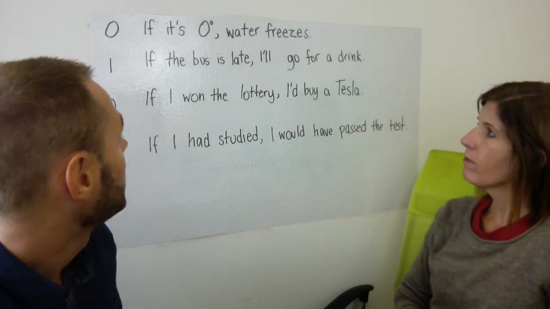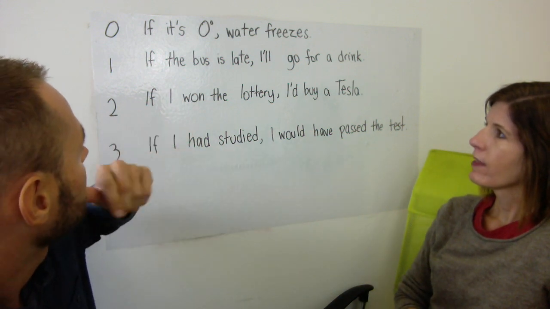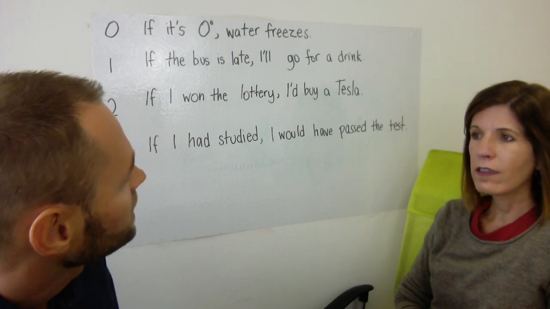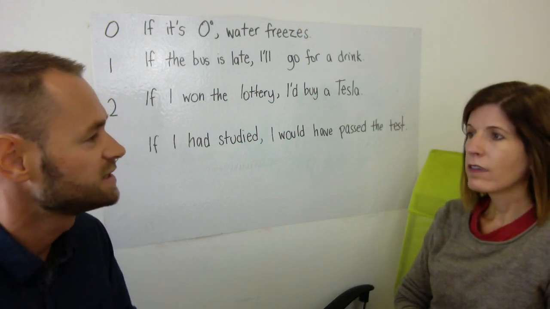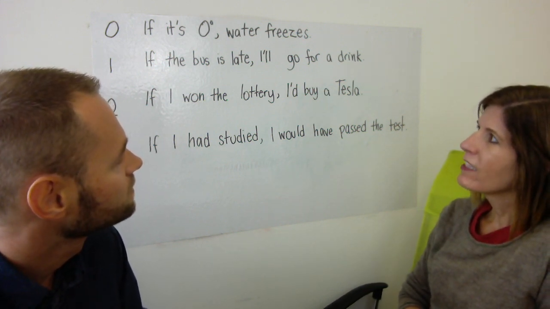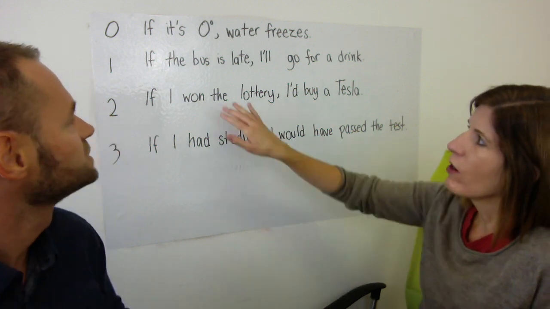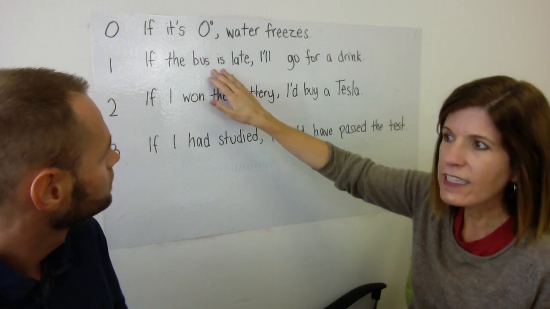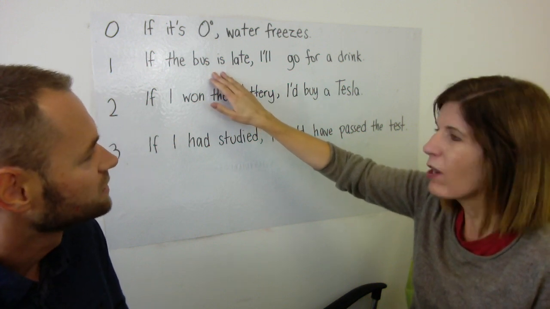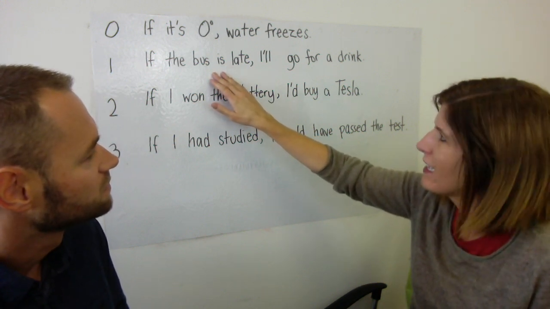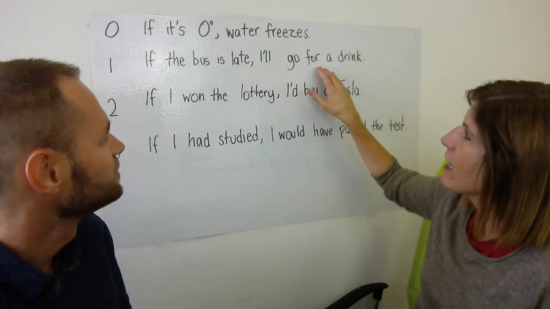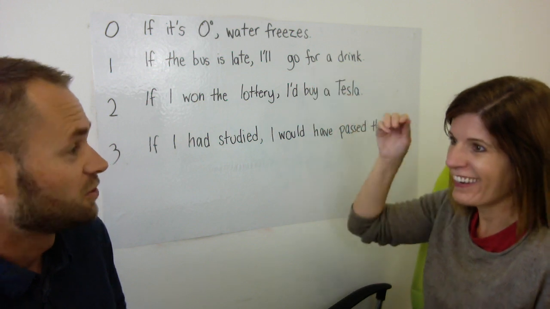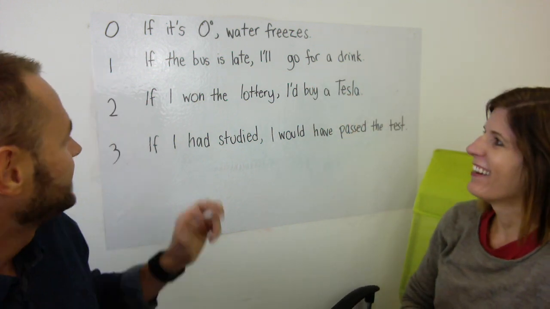Okay, the next one is, if the bus is late, I'll go for a drink. So it's kind of like something that's normally always true as well, isn't it? Yeah. I'm not sure that it's true, but it's definitely realistic. Yes. So what we're saying here, this is the if clause. So if this condition happens, and it probably will, because the bus is probably often late or can be, then I'll do this. I'll go for a drink, because what else are you going to do if the bus is late? Of course, that's it.